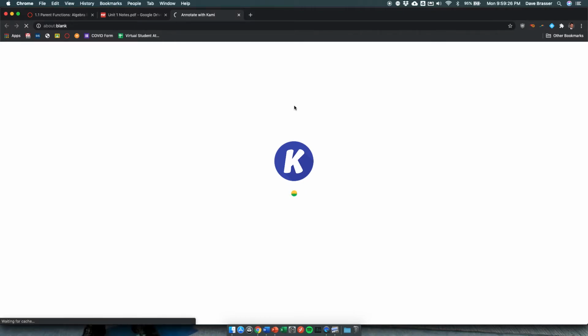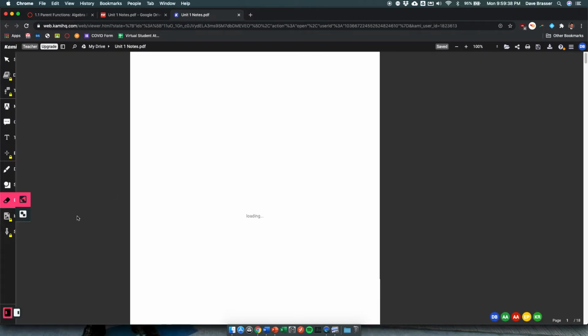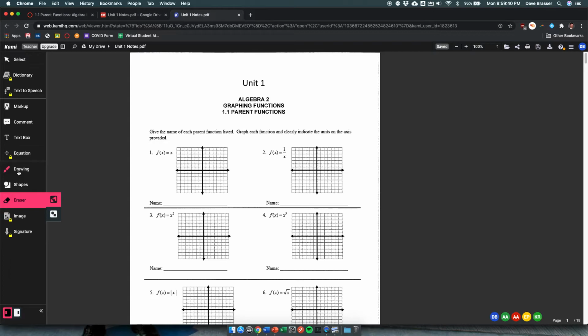What it does is take the PDFs that I give out and allows you to draw on them. So for example, we've got some notes here, waiting for them to open. There we go. And on the notes, students can draw. Now they have a touch screen, so it's going to be a little easier than for me.